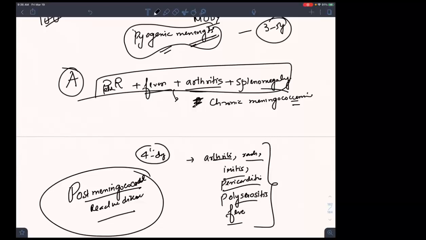If they ask what is post-meningococcal reactive disease, you will say, sir, after 4 to 10 days, there will be immune complex formation, which will start damaging tissues like arthritis, rash, iritis, pericarditis, fever, polyserositis. If they ask the features of chronic meningococcemia: petechial rash, fever, arthritis, splenomegaly.